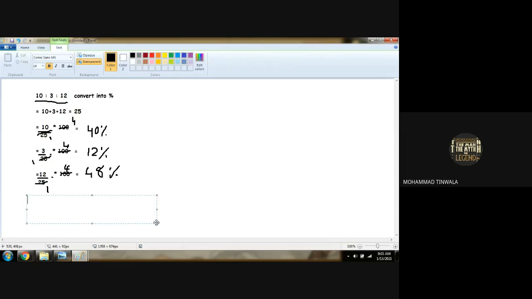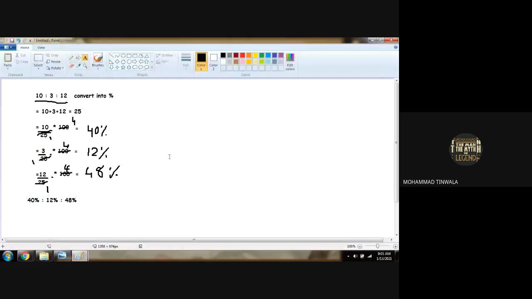So the ratio is what? 40% is to 12% is to 48%. Do you have any doubt while finding the ratio?